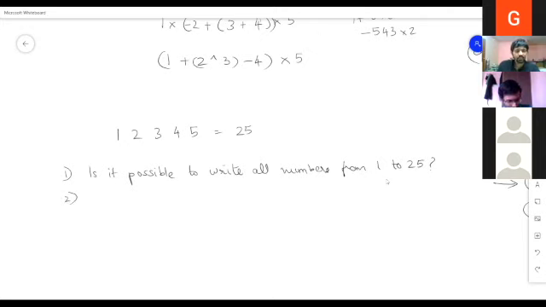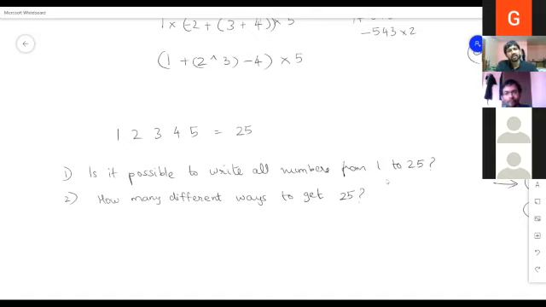Now the second question is, how many different ways will there be to get a particular number? Suppose we fix 25 that we started with. Can we find out how many different ways there will be to get 25?